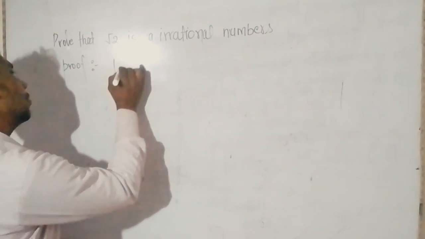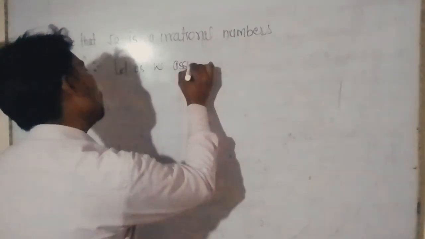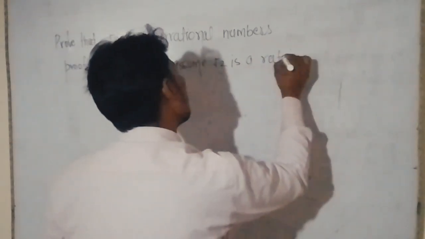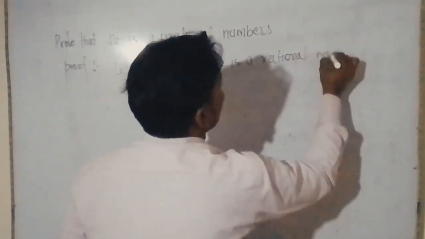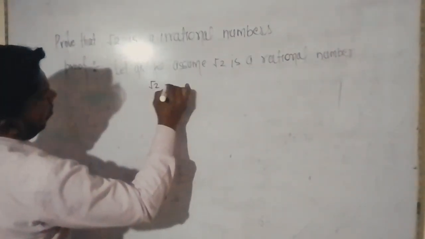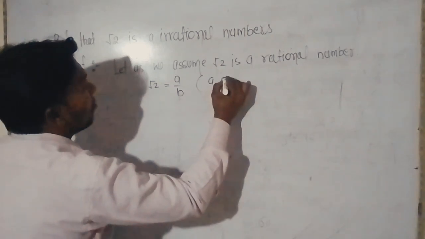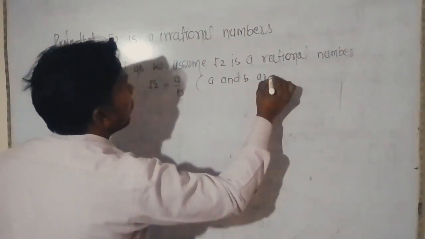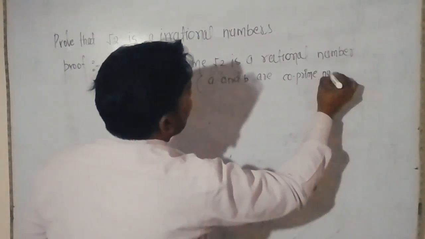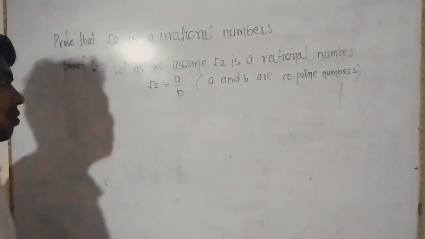we assume root 2 is a rational number. So root 2 is equal to a upon b. Here a and b are co-prime numbers.